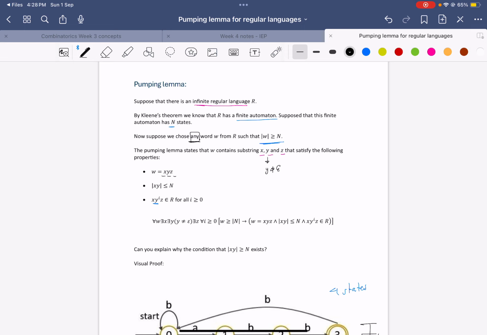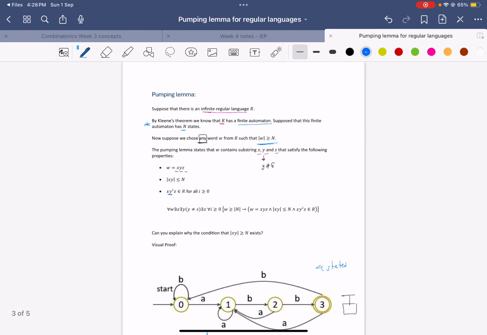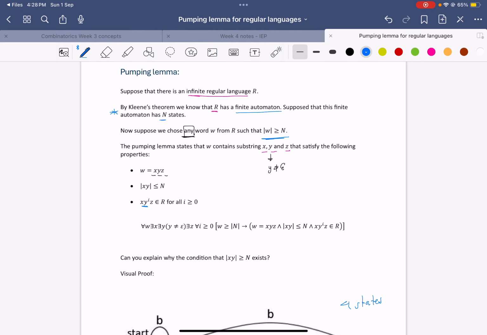And now we can revisit this, right? So let's understand why we do each of these steps now. We choose a finite automaton to represent the language. So let's focus on this first step. Why do we focus on the finite automaton? Well, we use the finite automaton because we want to use the property that there will be a cycle or a directed circuit within this finite automaton.